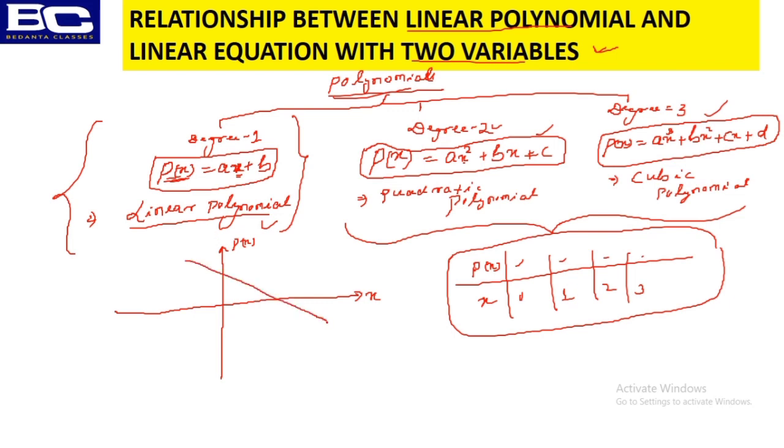You will always get a straight line as the graphical representation of this linear polynomial. That's it. The name linear comes from that straight line.